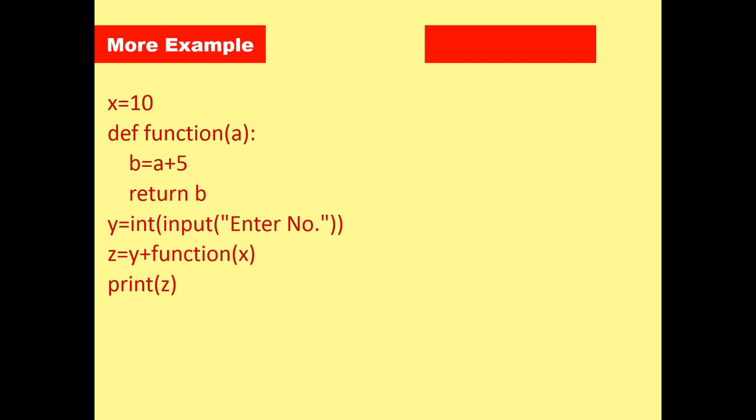When they perform the calculation b is equal to a plus 5, if a is 5, then 5 plus 5 is 10, and that 10 is stored in variable b. B returns the value to the main section, and y plus that, 5 plus 10, is stored in the global variable z, which should be 15, and they print 15.